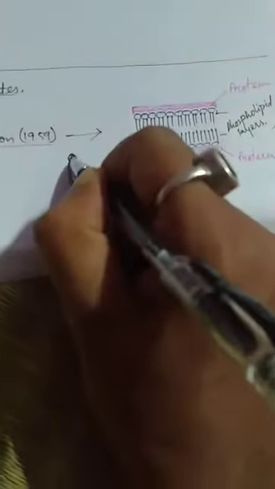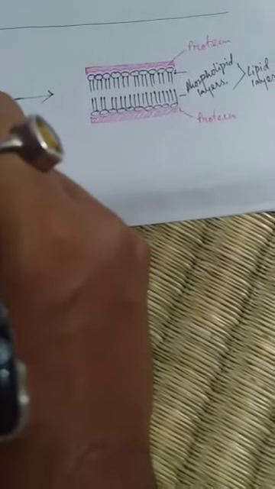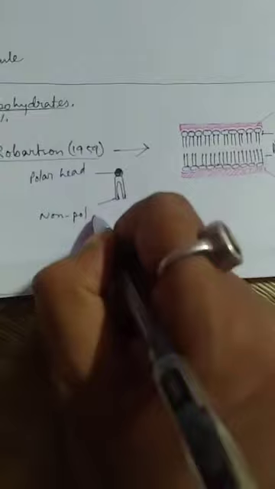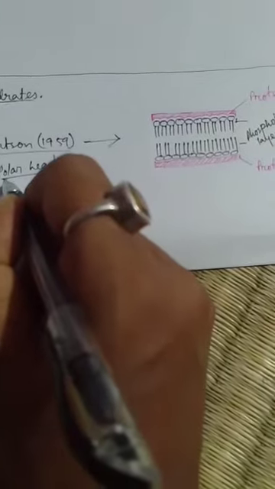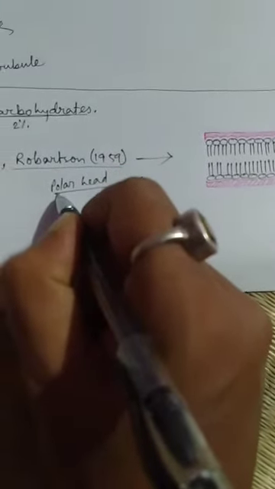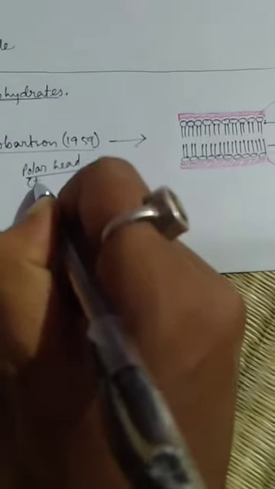It has a polar head and a non-polar tail. The polar head bears a small amount of charge, positive or negative.